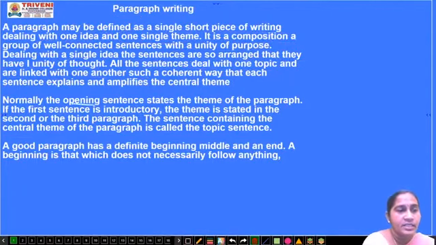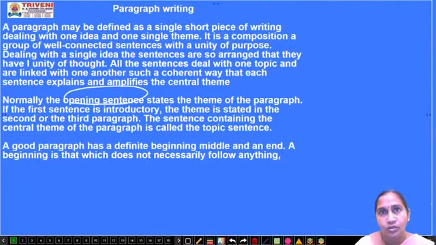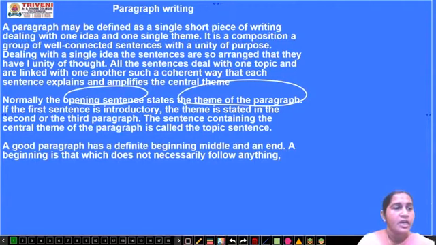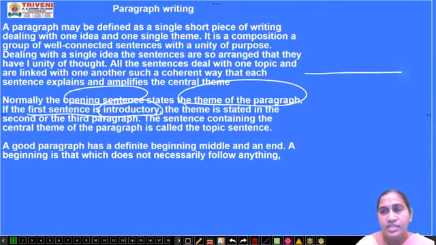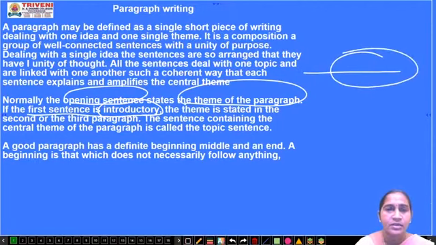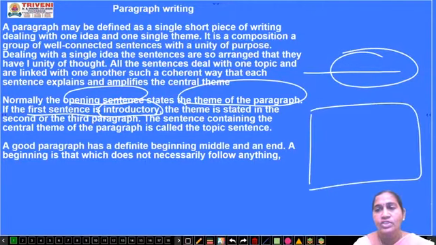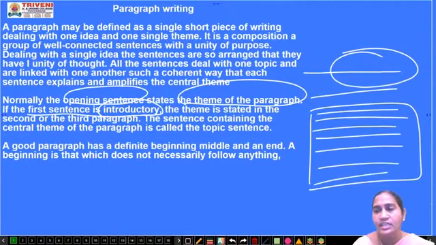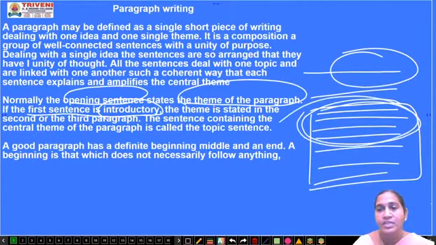Normally the opening sentence of a paragraph has the theme or the idea of the paragraph, and the other sentences just support that theme. The first sentence is the introductory sentence. You have seen that in a paragraph the first sentence is the opening sentence, and mostly you will get the theme or the idea there. Suppose whenever you get a paragraph and you have to give a title to it, what will you do? You will go through it, read each and every line, and in the very first few lines you will get the idea or the theme of the topic they are dealing with.